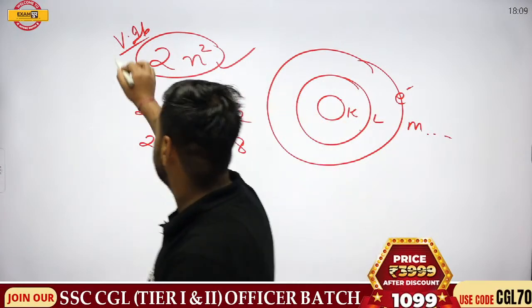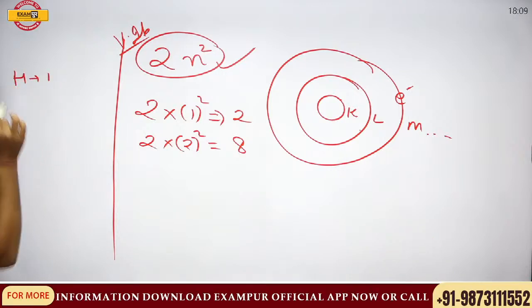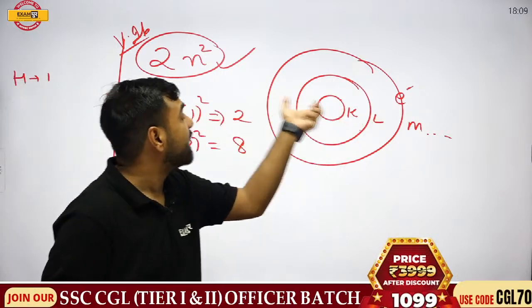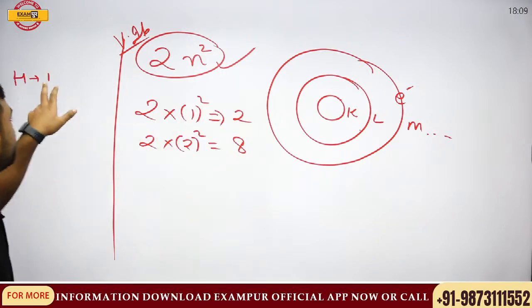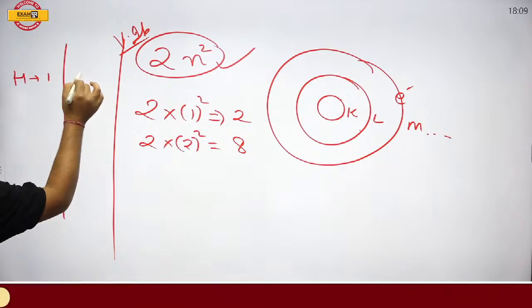Now, let's have a look. For hydrogen, we had atomic number 1. This means when I try to put the number of electrons, I'll use this formula. In the innermost shell, how many electrons can come? 2. But here, atomic number is 1. That's why we'll say that we will have only 1 electron in the outermost shell.